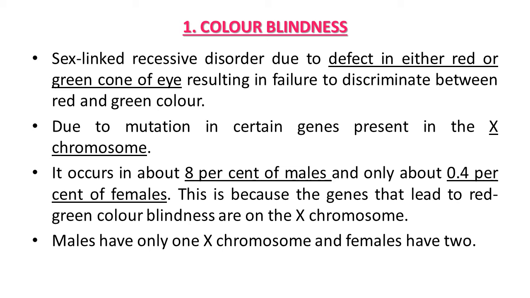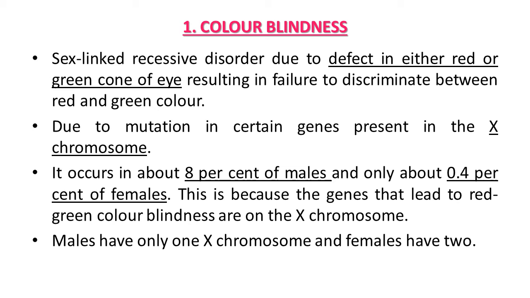So in male, if this gene is located on the X chromosome, it is responsible for this effect or carrier condition in the offspring as well as in himself. But in female, two X chromosomes are there.